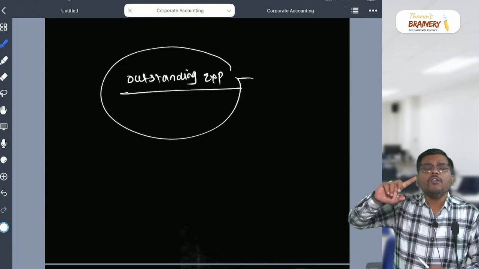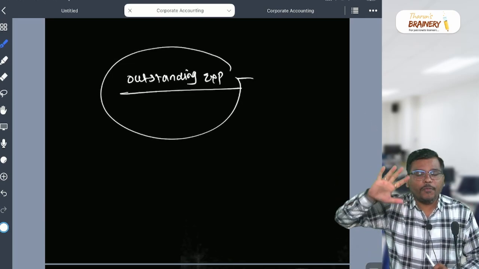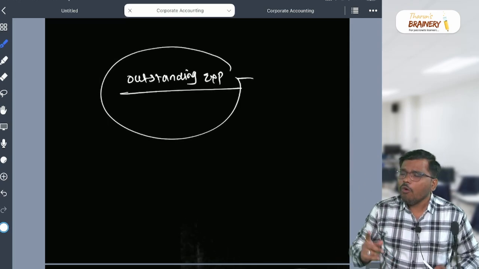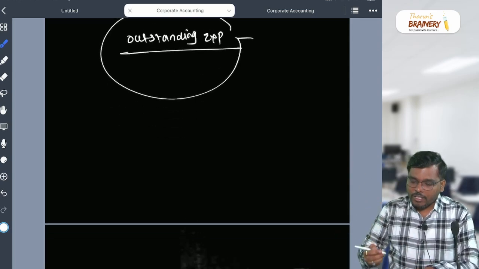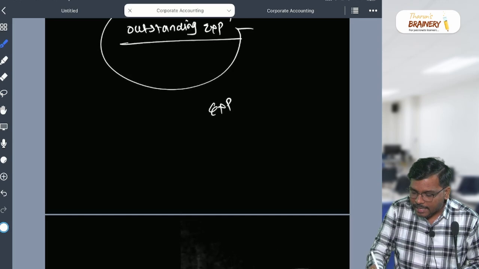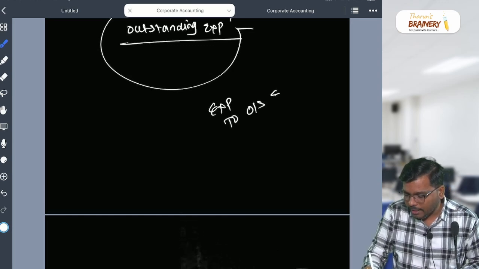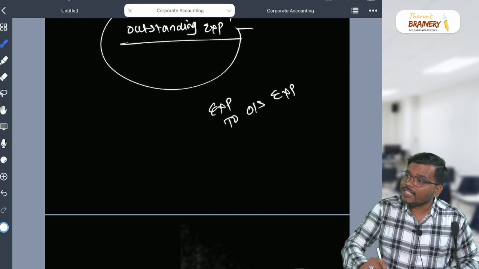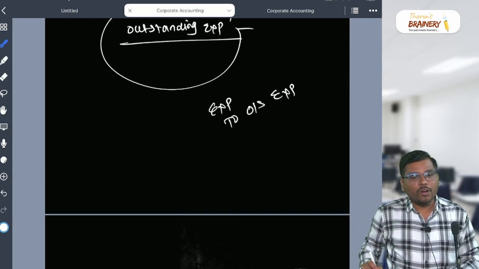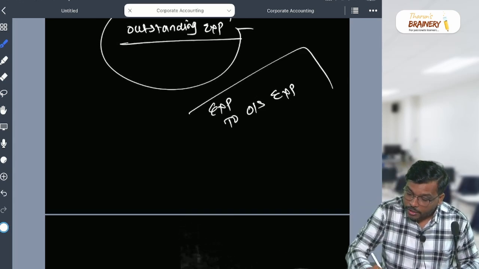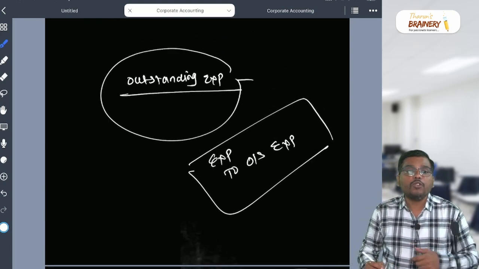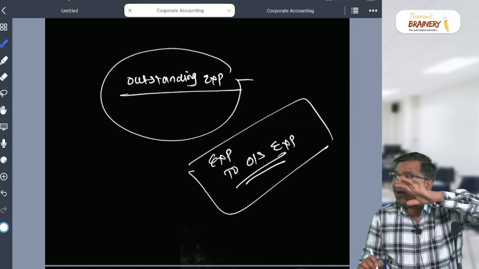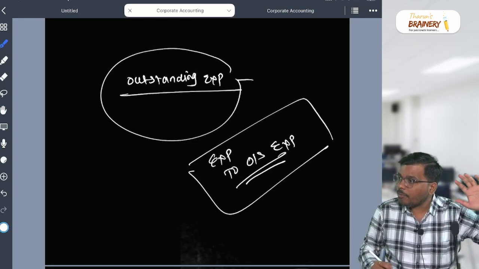So that means, sir, they might have passed the entry. If any item comes in the TB, it means they have passed the entry. What entry might they have passed, sir? Expenses account debit to outstanding expenses account. The entry is already passed. That's why that amount is added in the expenses and a new account is created, which is outstanding expenses. Are you getting my point or not?